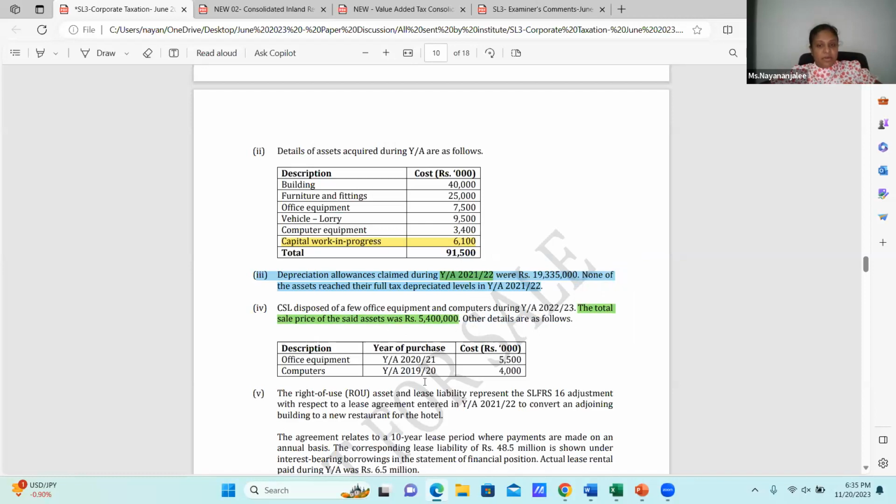Now, what is the year of purchase and the cost? My eye has stopped in here, year of purchase. Now, year of purchase is 2021 and the next one 1920. Now, count the period. Office equipment 5 years, computers again 5 years.